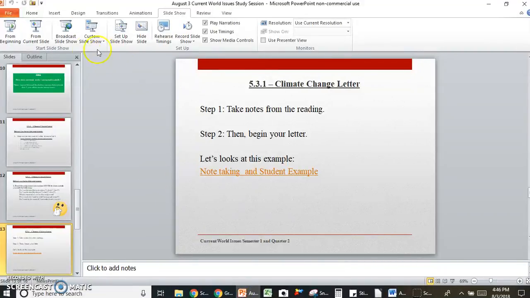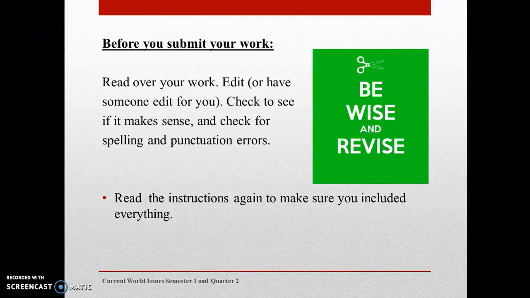So let's go back and let's talk about what to do before you submit your work. Just like the image says, be wise and revise. Read over your work, edit your work, or have somebody do it for you. Check to see if it makes sense, and check for spelling and punctuation errors.